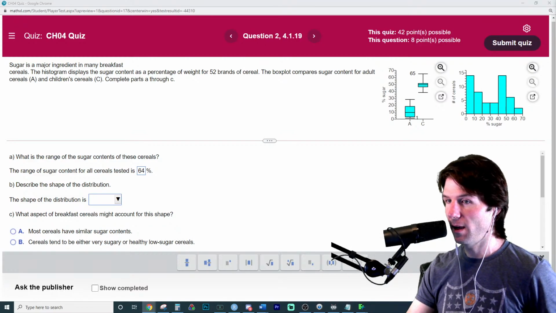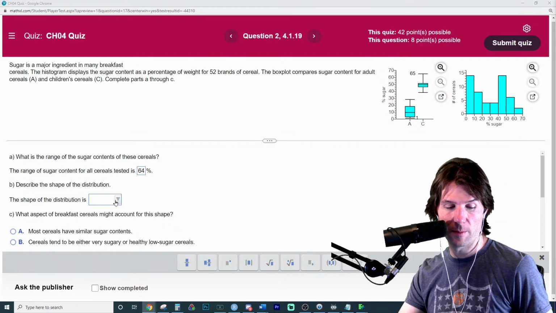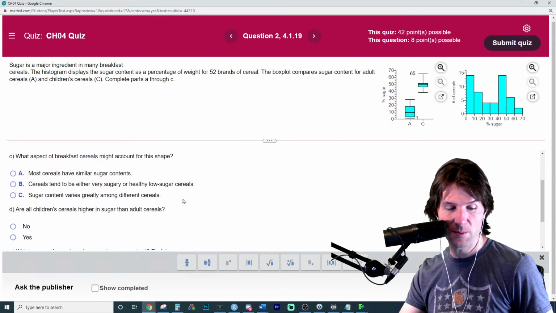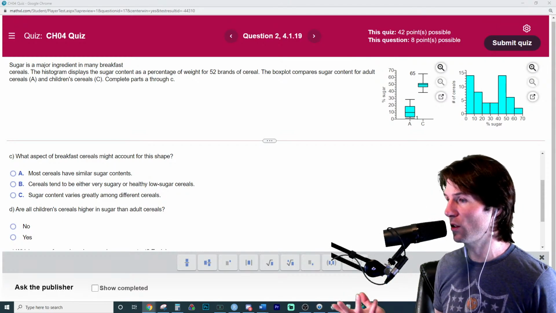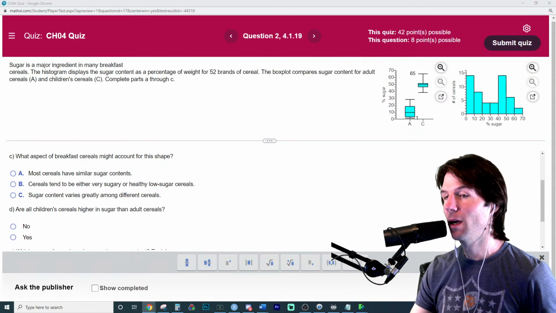You got it. And so the shape of the distribution is very bimodal. What aspects of the cereal might contribute to the shape? You're welcome anytime. Yeah, thank you. Just always say it's this question, and I'll find it very quickly.